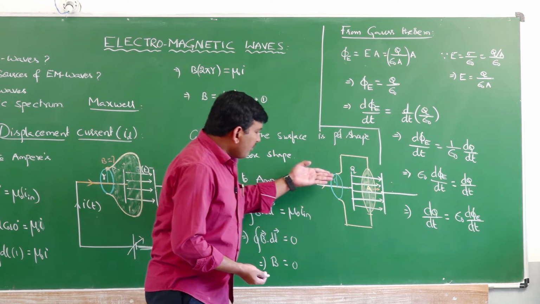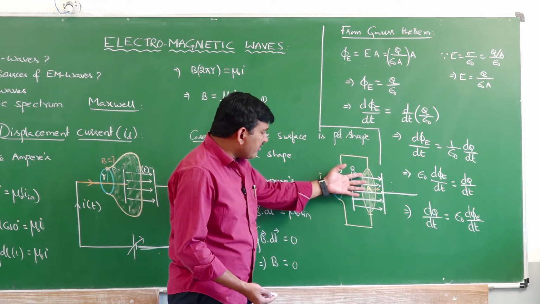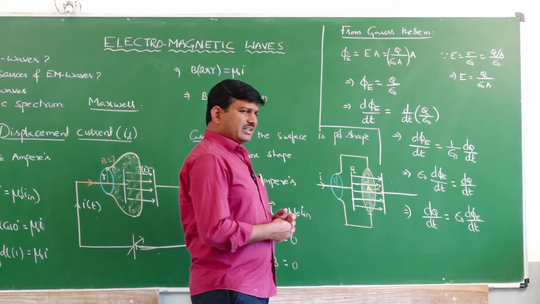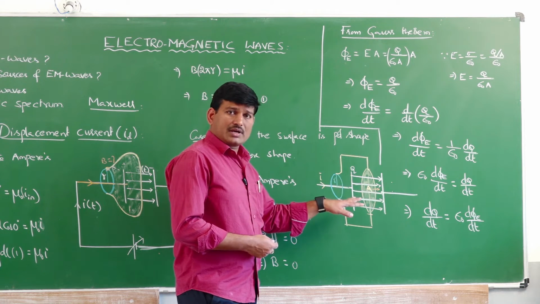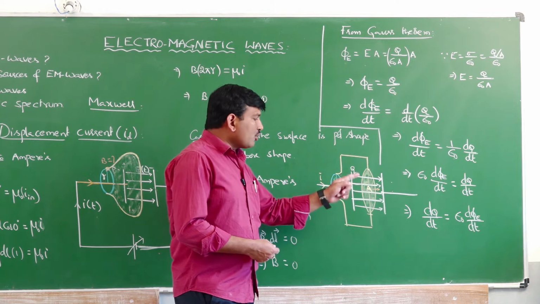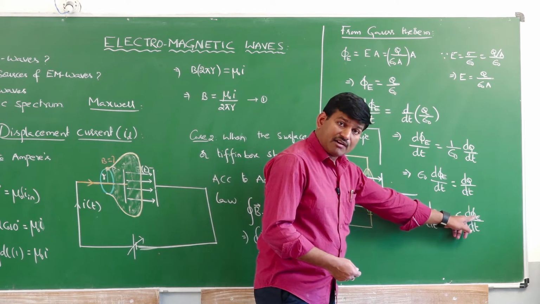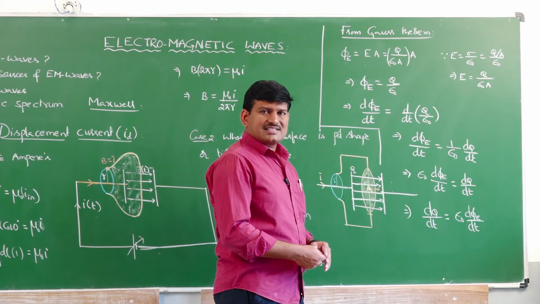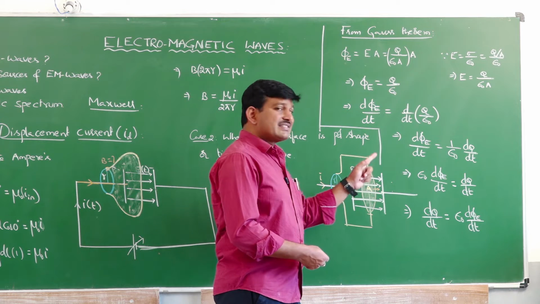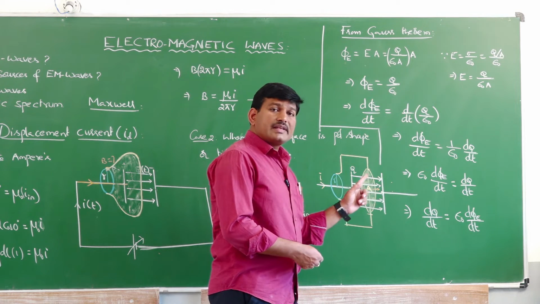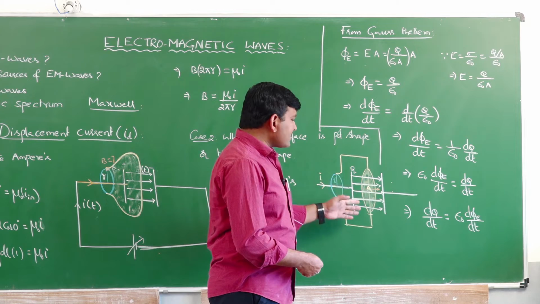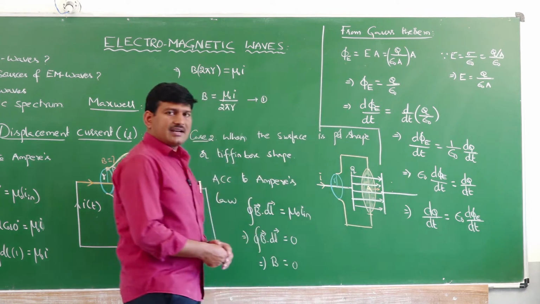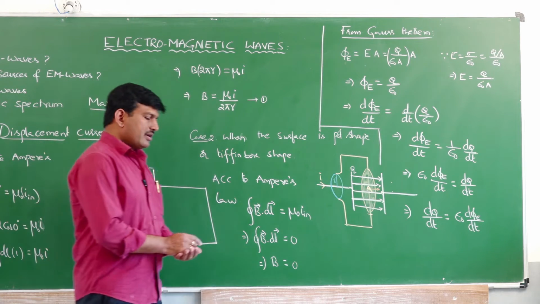But can you see any physical current here? We can't see any kind of physical current, because for the physical current to pass, there must be some conducting medium. But here we are having some virtual current, and that virtual current is happening because of the change in the electric flux in between the capacitor plates. Yes or no? And this current is happening because of the electrical displacement, hence the name displacement current. So, as this current is happening because of the electric displacement, Maxwell called this current the displacement current. Is it clear or not?